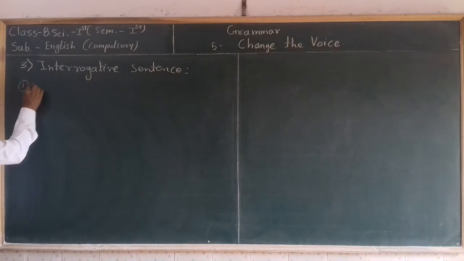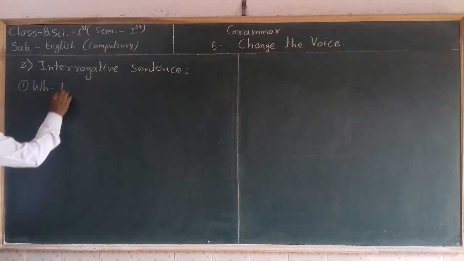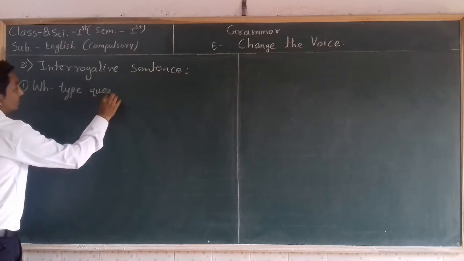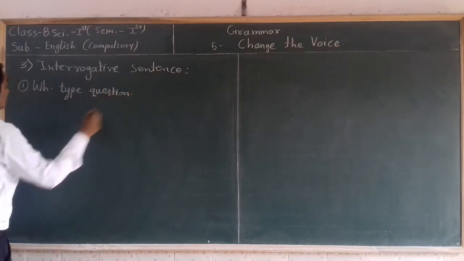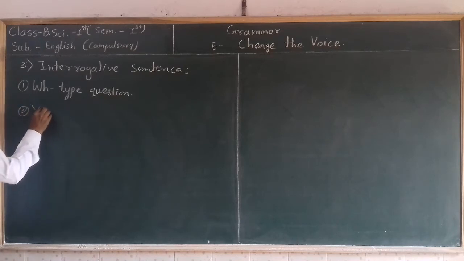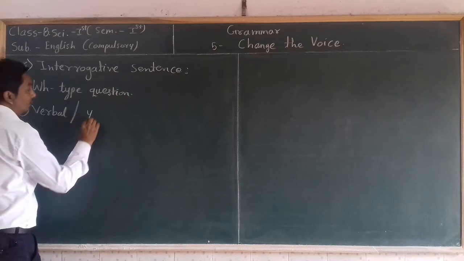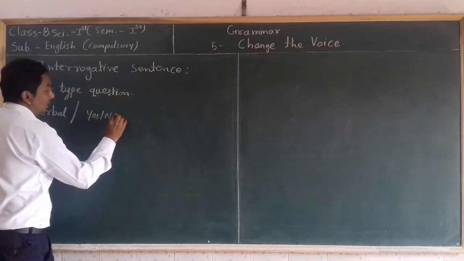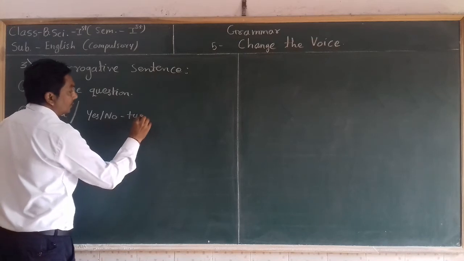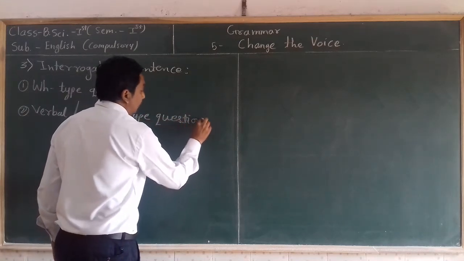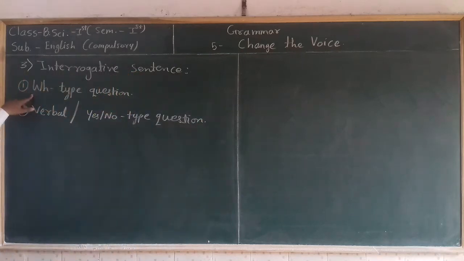First, double step questions, and second, verbal or SNO type questions. So what is actually a double step question and what is actually a verbal or SNO type question?